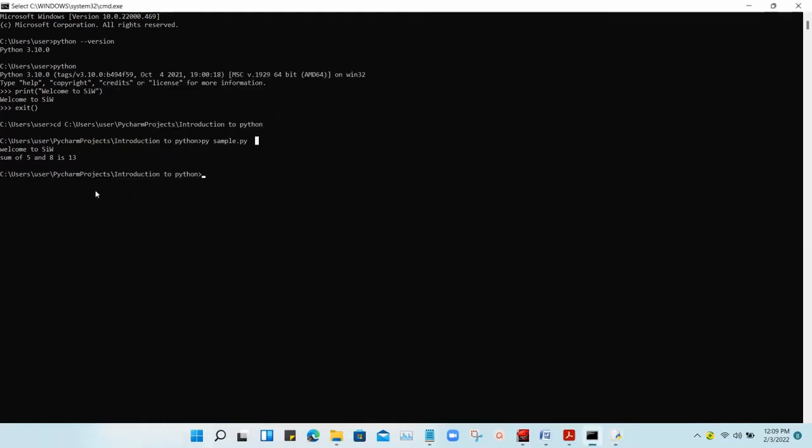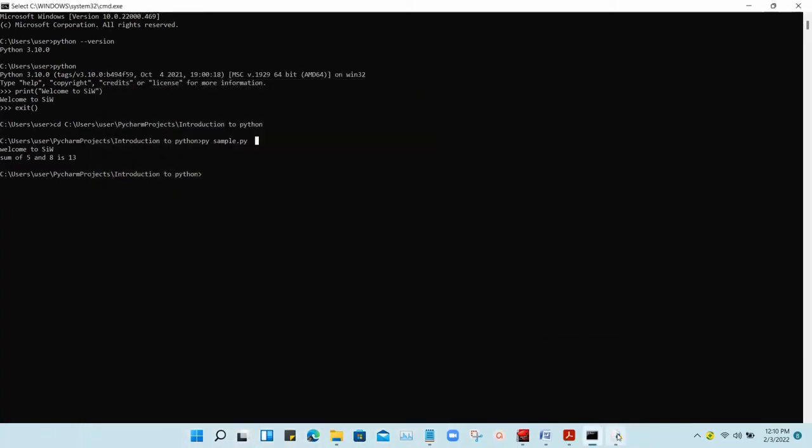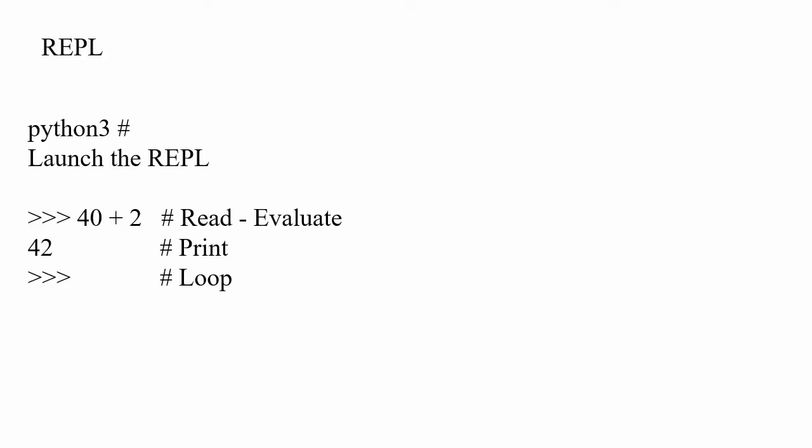Where you are seeing it is the IDLE shell. I'm not going to the command prompt, I'm just using IDLE, and my results are printed out here. In this, the complete program is compiled and executed. So this is script mode. All right, you can understand, right? Interactive mode means we can get the output without going to the particular IDE, we can directly enter. Next we are going to see REPL.